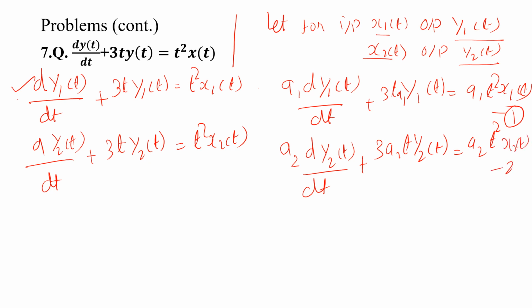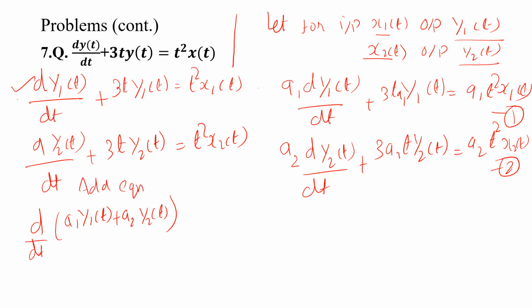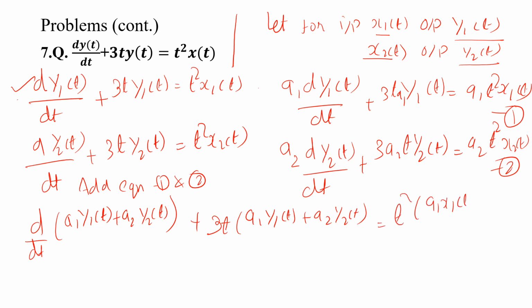Adding both equations 1 and 2, d by dt of a1 y1 of t plus a2 y2 of t, plus 3t, if I take common, a1 y1 of t plus a2 y2 of t, is equal to t square, if I take common, a1 x1 of t plus a2 x2 of t.